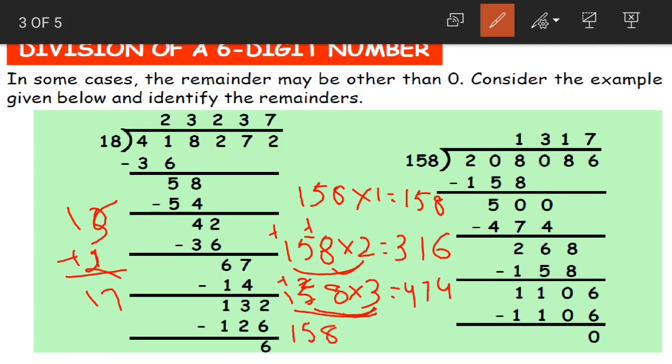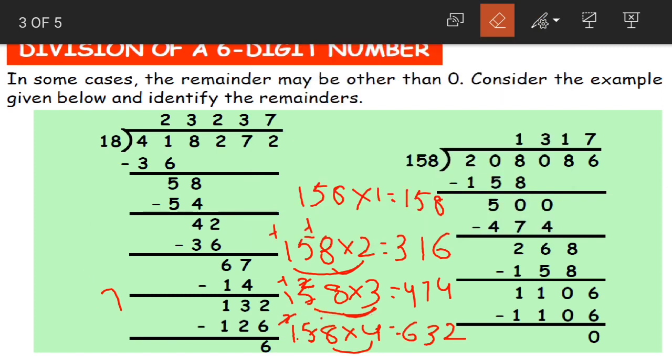Now 158 4s are 4 8s are 32. 2 here, 3 carried. 4 5s are 20. 20 plus 3 23. 3 here, 2 carried. 4 1s are 4 plus 2 becomes 6. Yes, children, this is what we got here. The table of 158. Let me erase the extras so that we will not get confused.